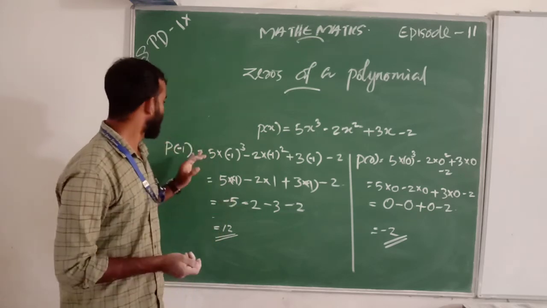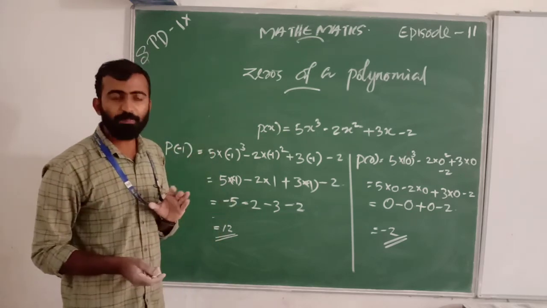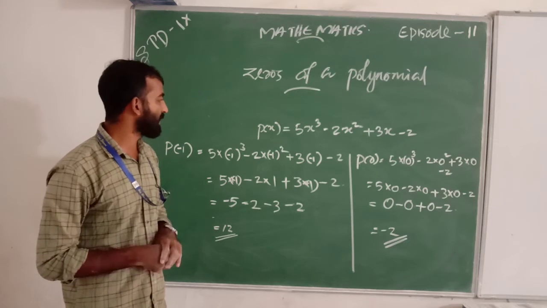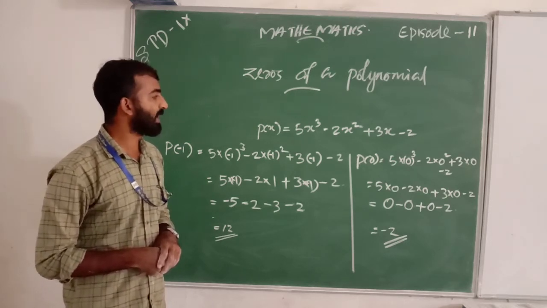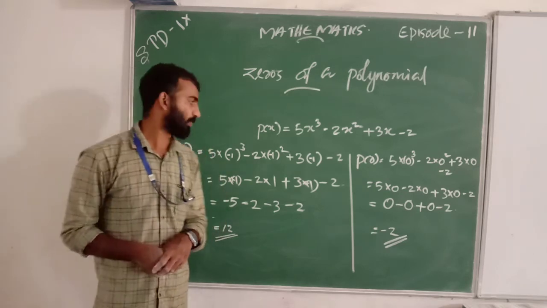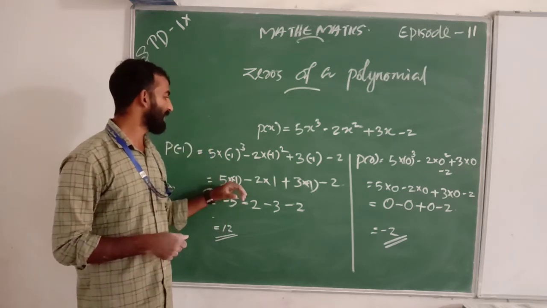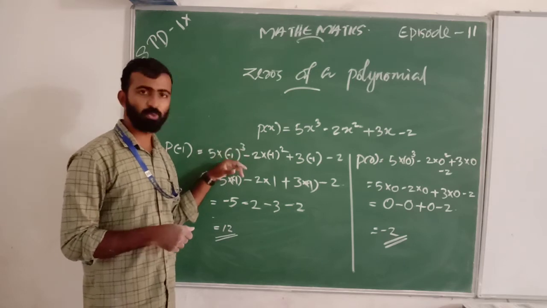Any doubt? When we find P of minus 1, 5 into minus 1 the whole cube minus 2 into minus 1 the whole square plus 3 into minus 1 minus 2. That is, we get 5 into minus 1 cube, which means minus 1.